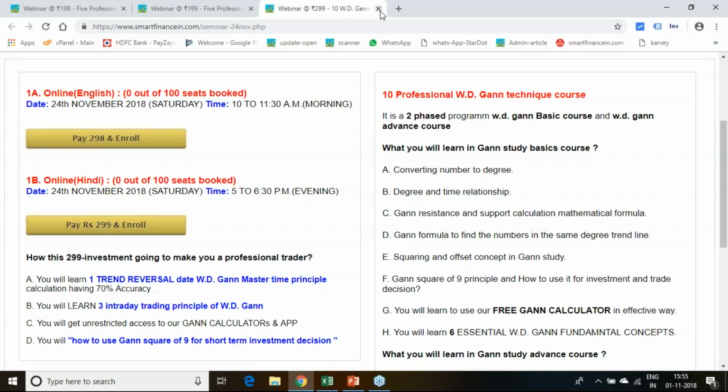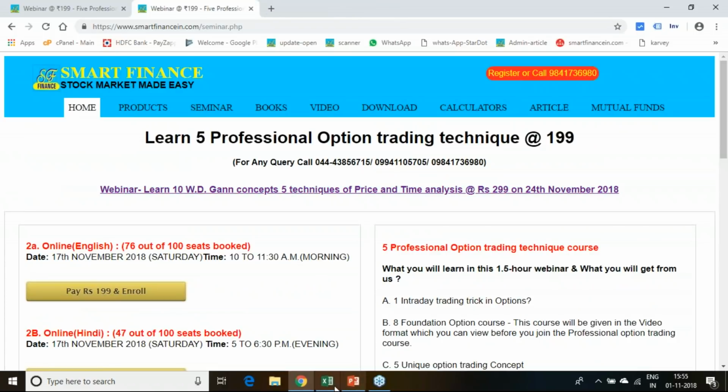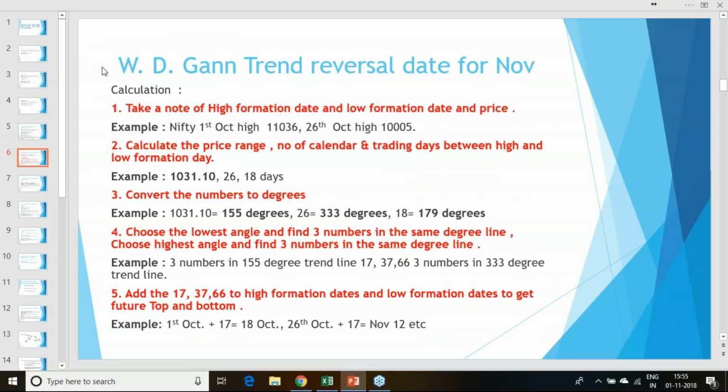So now coming to my November month's trend reversal date calculation. This particular method that we are using is known as Gann's price, range, and time square method. Here I am going to follow these 5 to 6 different steps, as I mentioned. I will be taking the high formation day and the low formation day.